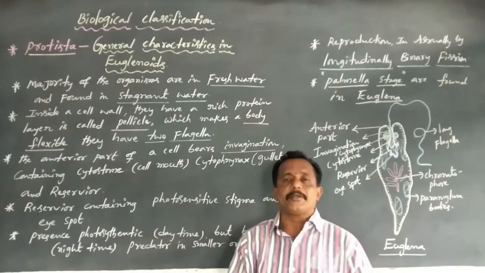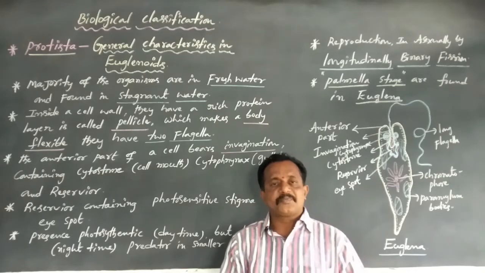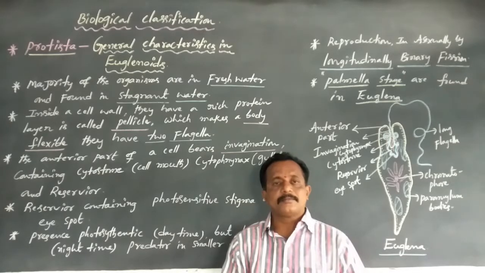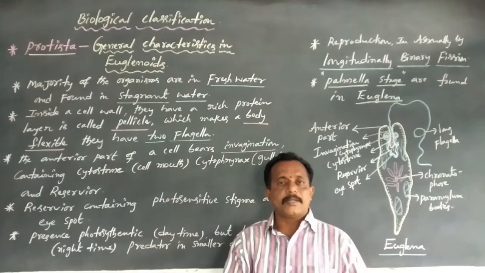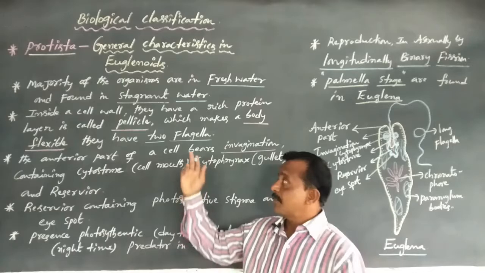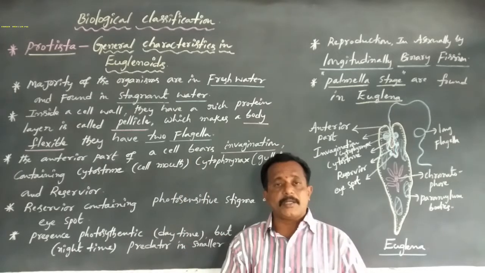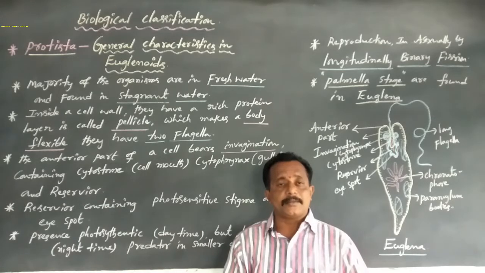This is very important. So Euglena, being an animal organism, does not contain a cell wall.